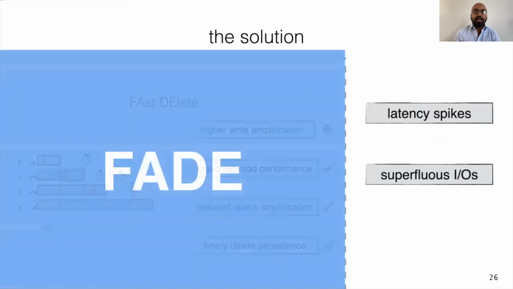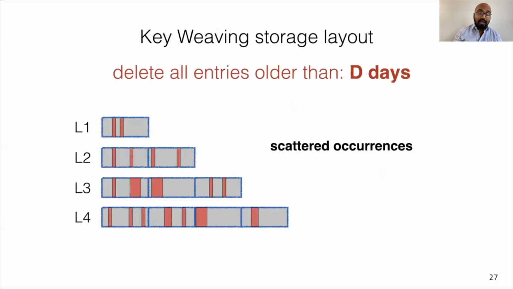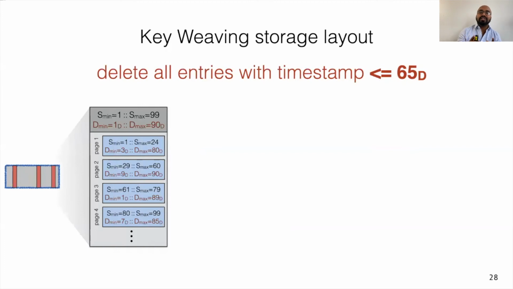This brings us to the other part of our solution, KiWi, which stands for Key Weaving Storage Layout, and addresses the challenges associated with secondary range deletes. Recall that our problem with secondary range deletes was scattered occurrences of the qualifying entries. So let's take a closer look at the internals of a file, and let's say we want to delete all entries with a timestamp less than or equal to 65. Timestamp here is the delete key and is denoted by the subscript capital D.